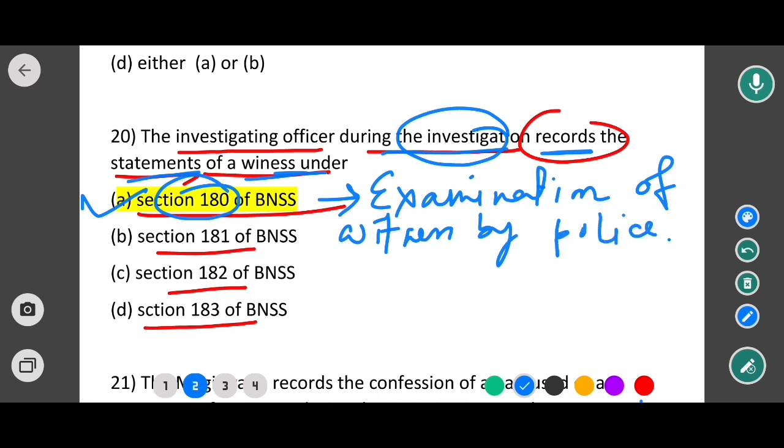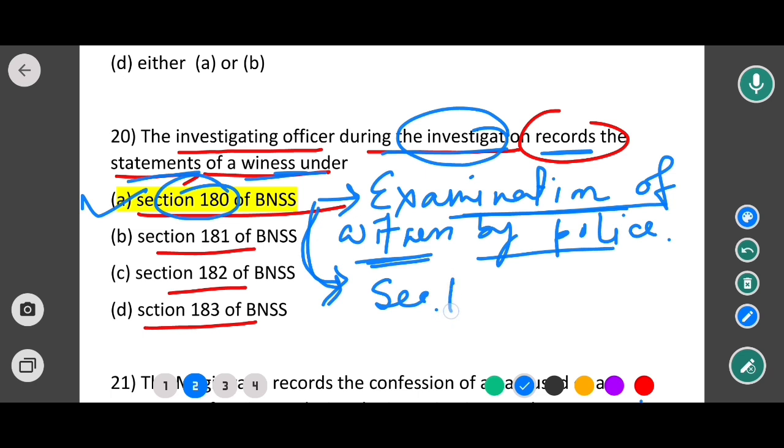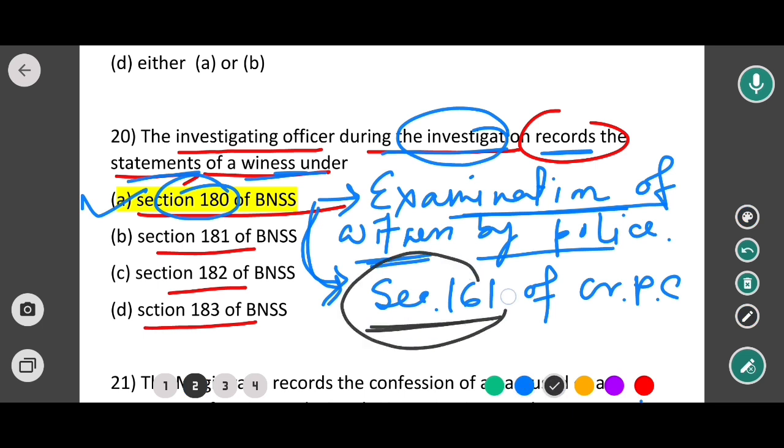Okay, so section 180 of BNSS is all about the examination of witness by the police, and this section corresponds to which section of CRPC? So this section corresponds to section 161 of CRPC. दैट मीन्स जो प्रोविजन हम लोगों ने सेक्शन 161 ऑफ CRPC में पढ़ा था, वो सेम टू सेम है कौन सा सेक्शन में? सेक्शन 180 ऑफ BNSS.